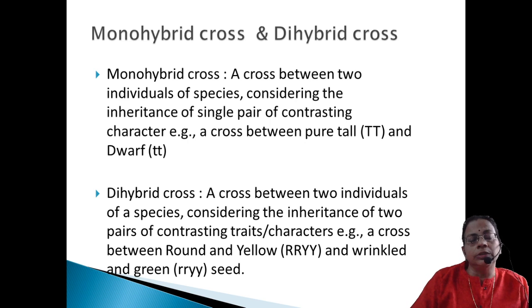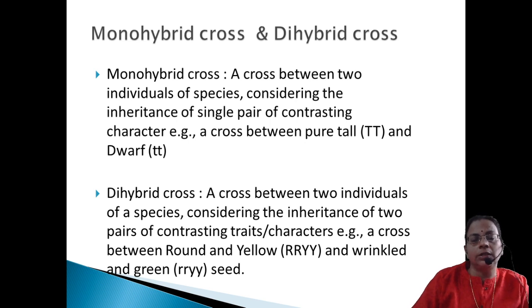And the genotypic ratio, when you are saying monohybrid, is 1:2:1, and it is genotype only. Under the genotype, under 1 you have to write capital T capital T, under 2 you have to write capital T small t, and on the next one you have to write small t small t.